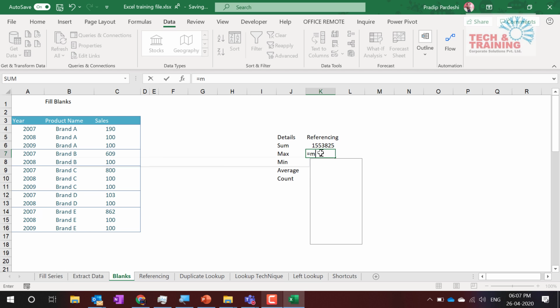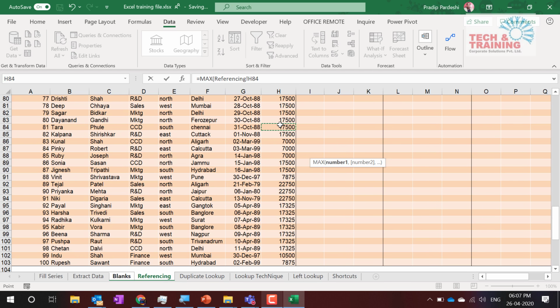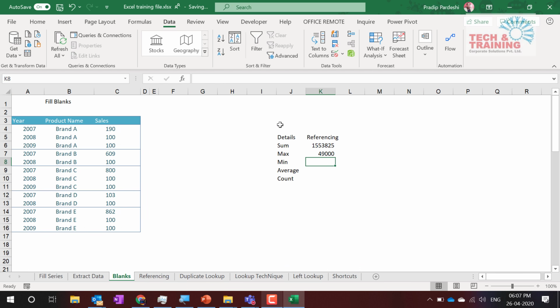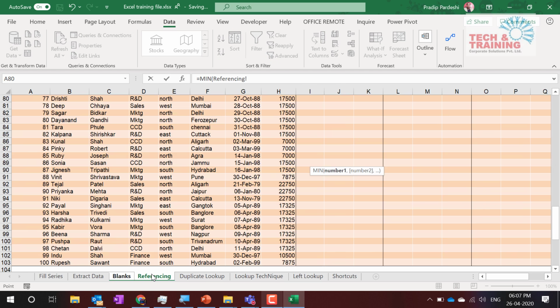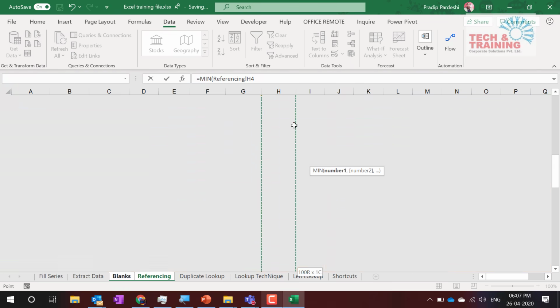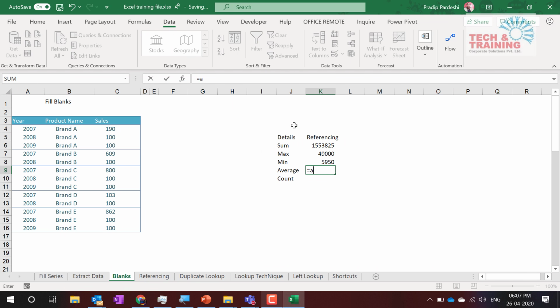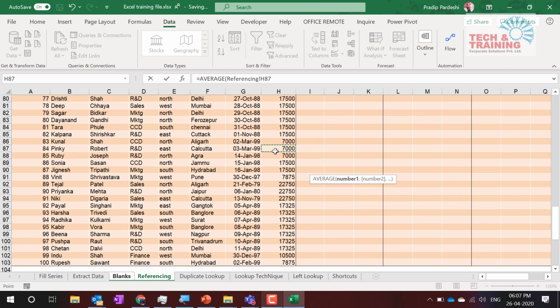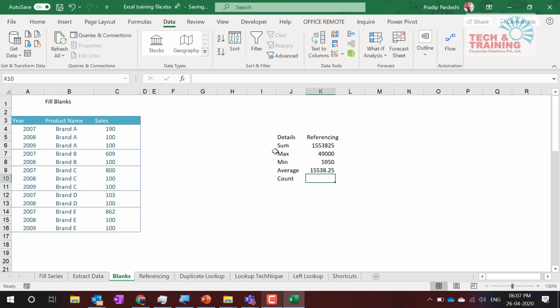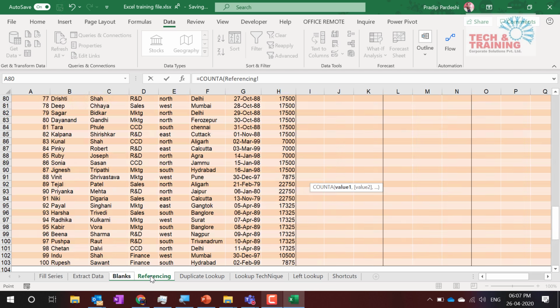I type equal to max. I go to referencing, and I type this entire range. So let me do it fast. Min, I come here, control shift down. I type average, referencing, control shift down. Count A. This time I don't want to count all the salaries, but I want to count the first name.